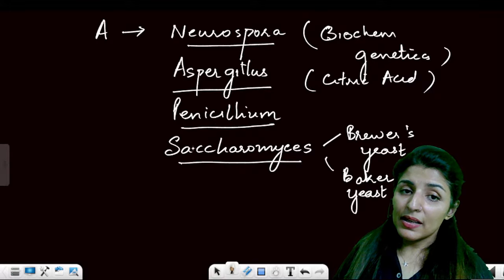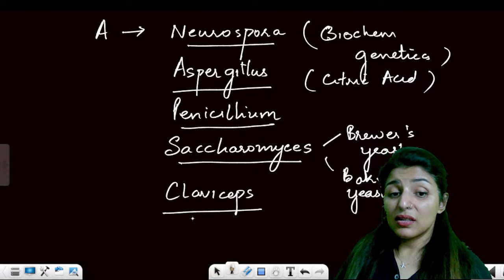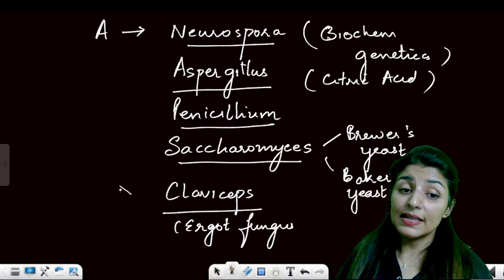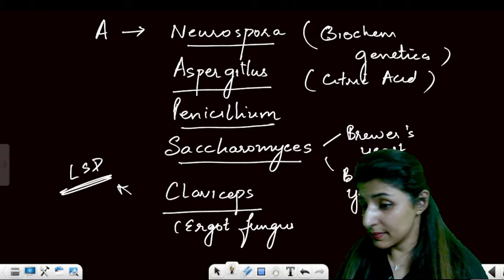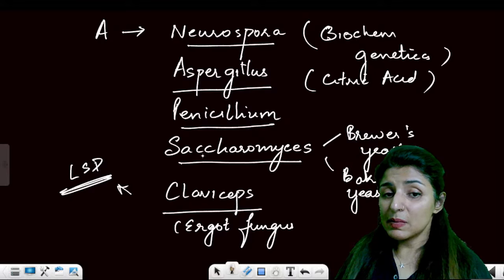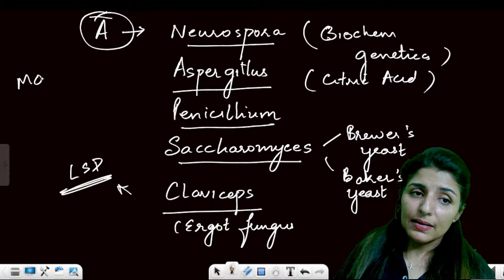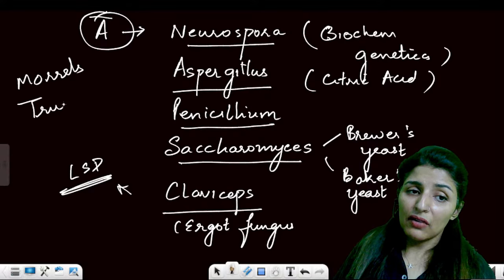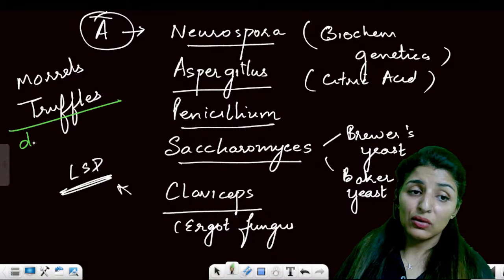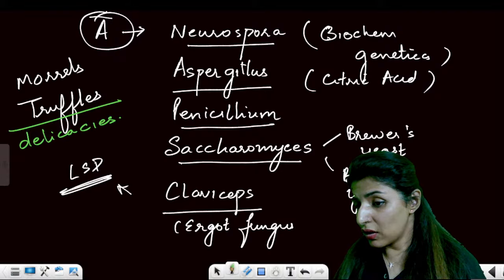Then penicillin, Saccharomyces, then we have Claviceps. Now Claviceps is that fungus also known as ergot fungus which is the source of LSD. Do you remember the most potent hallucinogen? Yes or no? Any other example? Yes, Neurospora, Aspergillus, Penicillium, Saccharomyces, Claviceps, and very, very important, morels and truffles. These are two such Ascomycetes which are used as delicacies. Yes or no? All clear?